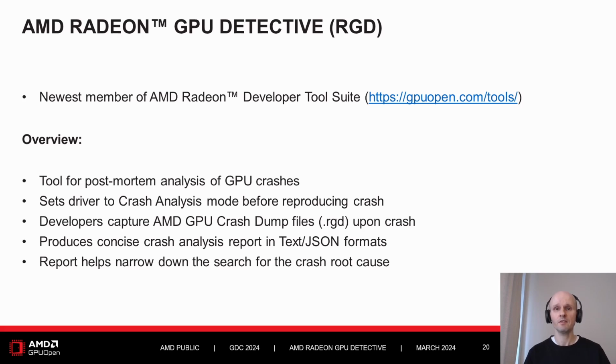After it happens, a crash dump file, or RGD file, is created. That's a new file format that we defined, and from this we produce a concise crash analysis report in text or JSON format that can help to narrow down the search for the crash root cause.